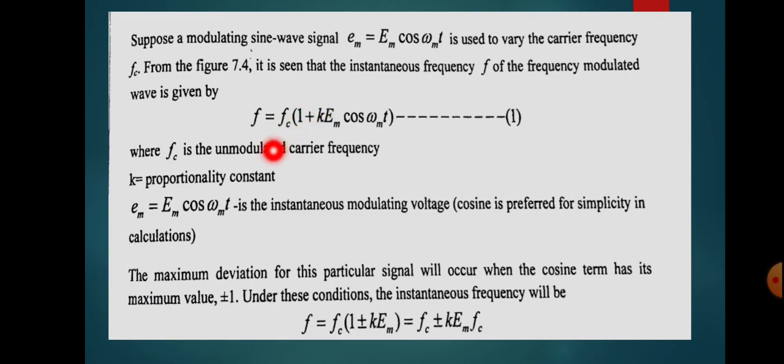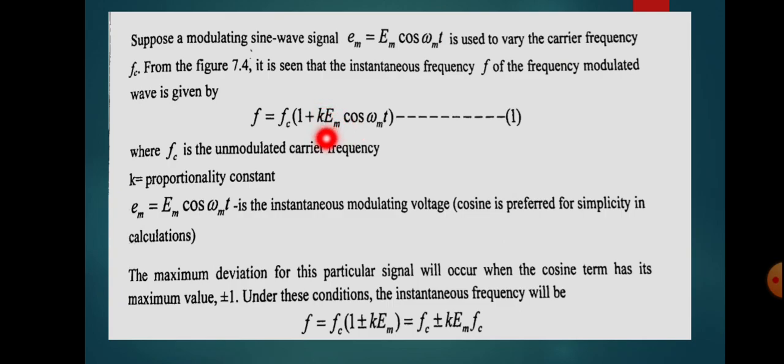Now we can represent the instantaneous frequency of the frequency modulated wave. This modulating signal is used to modulate a carrier signal having frequency Fc. Once we modulate that carrier, the frequency of the carrier wave will be changing. So the corresponding frequency after the modulation is F equal to, actually it initially has Fc frequency, but when we modulate it with this modulating signal, the frequency will be varying.